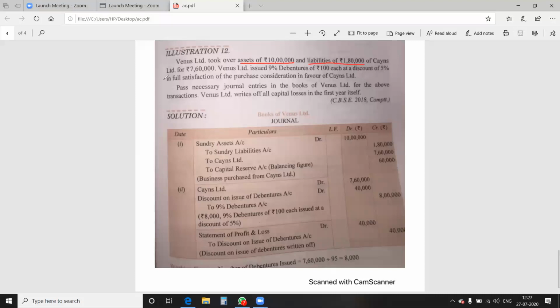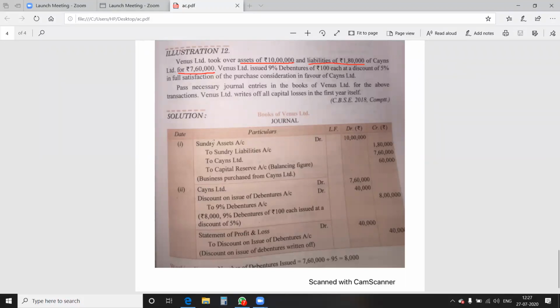Consideration to Seance Limited 7,60,000. Now Venus Limited took over the assets and liabilities from Seance Limited, and Seance Limited is the vendor over here. Now the assets are to be purchased, liabilities are to be taken over, and consideration is also given to us. Now what is the difference? Look at the first entry: sundry assets account debit 10 lakh, to sundry liabilities 1,80,000, to Seance Limited 7,60,000. Now in this question, the debit side exceeds the credit side.